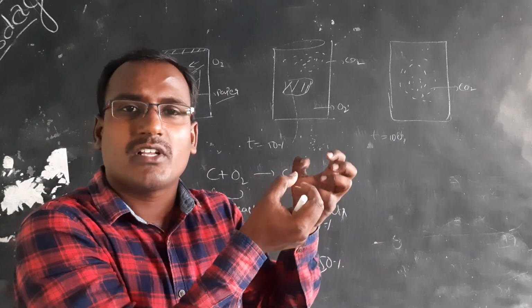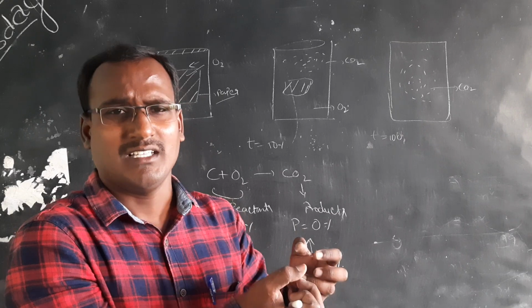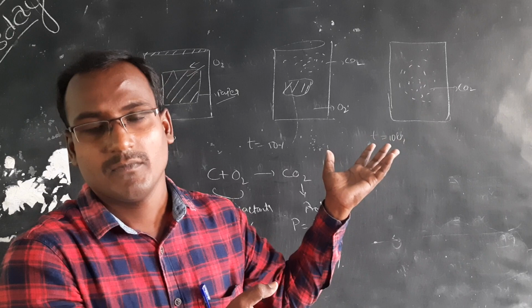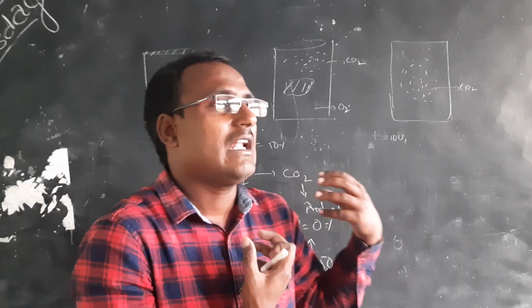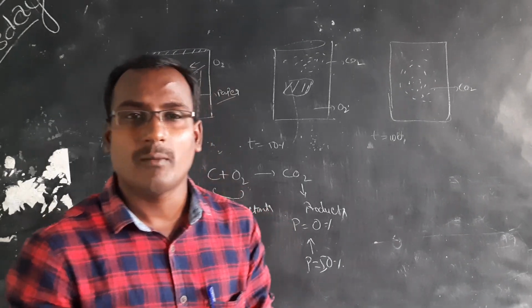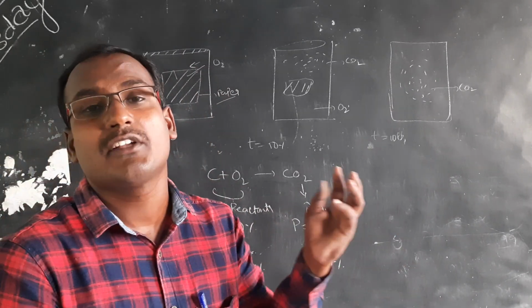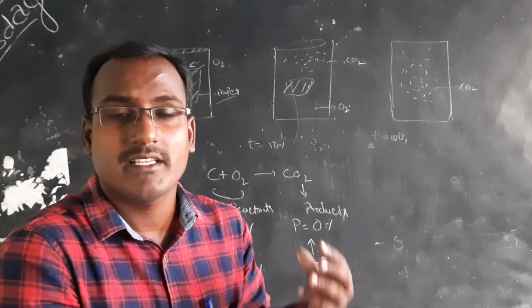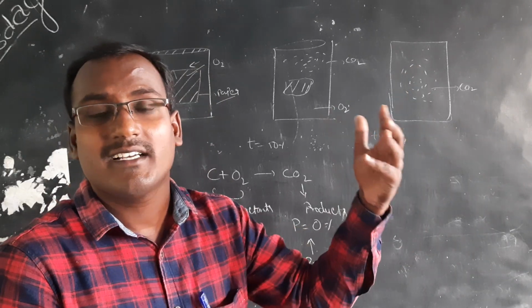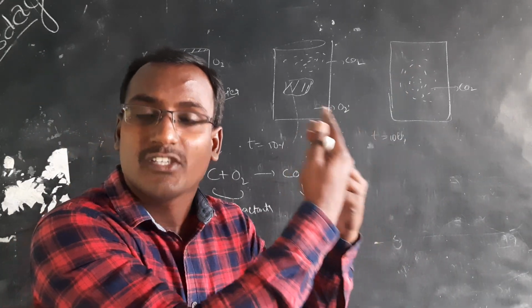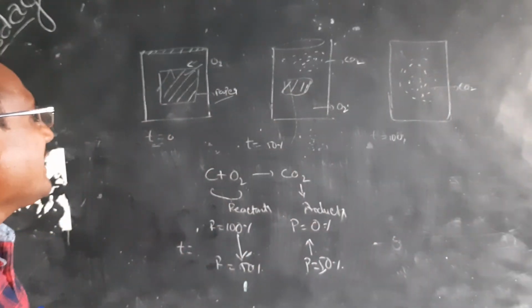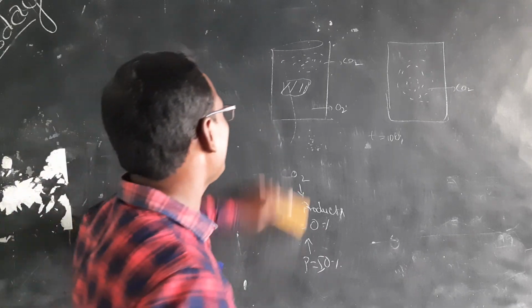The reactants' concentration decreases, and as much as the concentration of reactants decreases, that much concentration of products increases. For example, I am taking 1 mole of reactants, and I don't know how much product is formed. After t seconds, the reactants are decreased from 1 mole to 0.5 mole. Then we can easily say that the concentration of products is 0.5 mole. So here we can measure the rate of reaction.